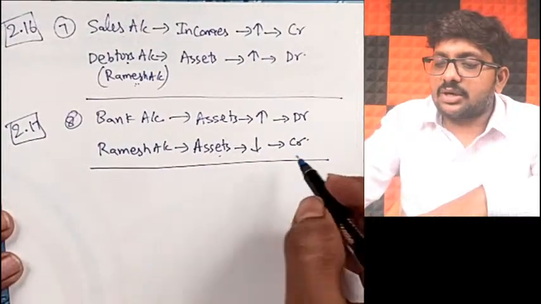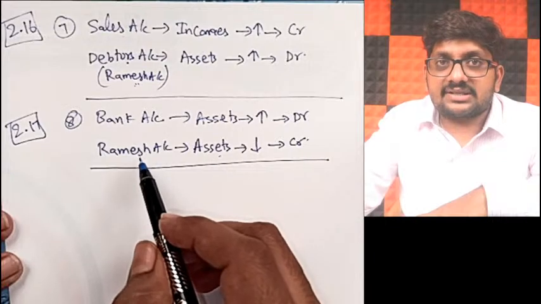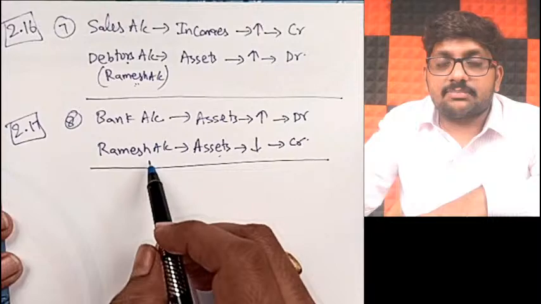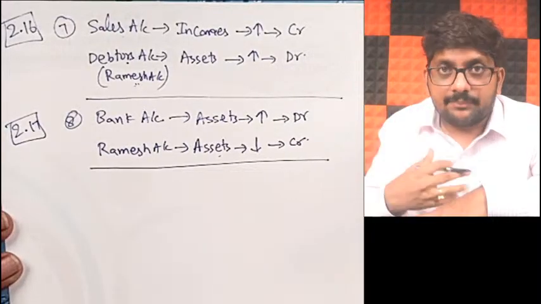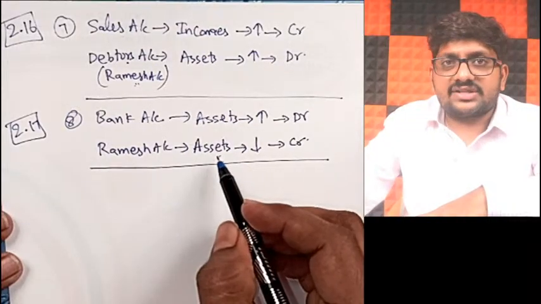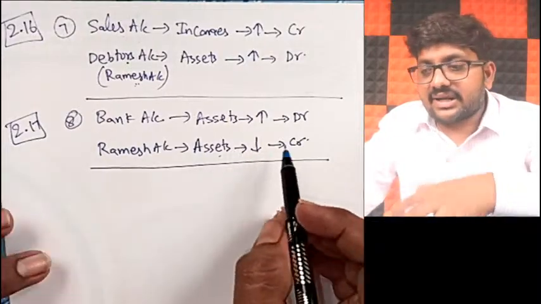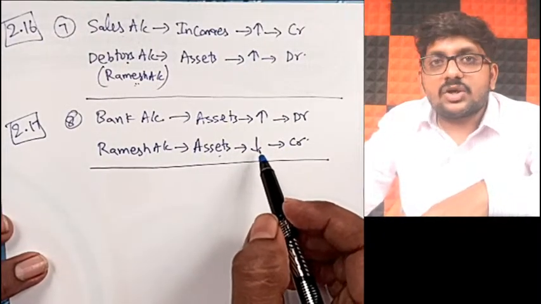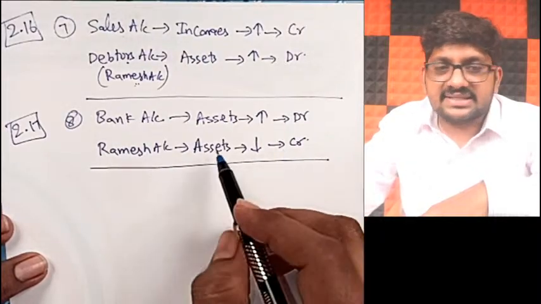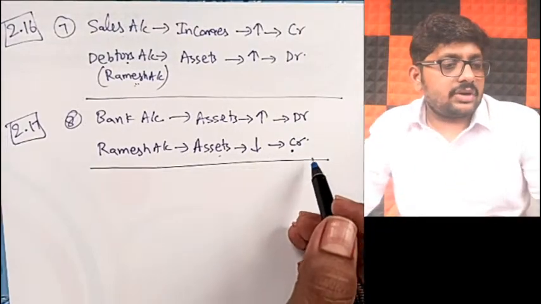Bank account debit to Ramesh account. Understanding, friends? Again, Ramesh is a part of debtors, and debtors means assets. Why are you calling Ramesh your asset? Because the amount is receivable. But now you have already received that amount, so your asset is no more. Ramesh is no more your asset. So obviously asset balance will decrease. When assets decrease, what should you be doing? Credit. Got it, friends? Very good.